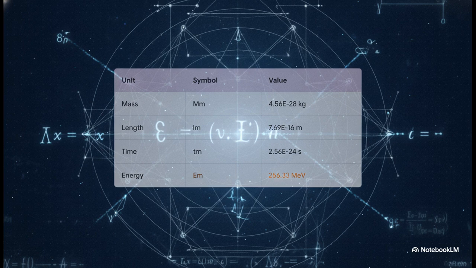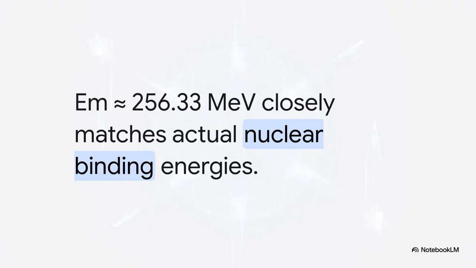We have the reference length, the reference time, but actually, let's pause here. Look at that bottom row, the reference energy. This reference energy, E sub m, comes out to roughly 256.33 mega-electron volts. Why is that specific number such a big deal?